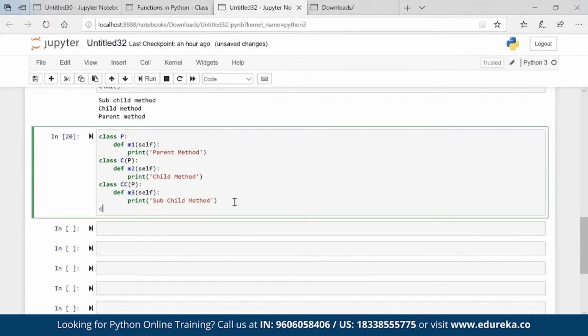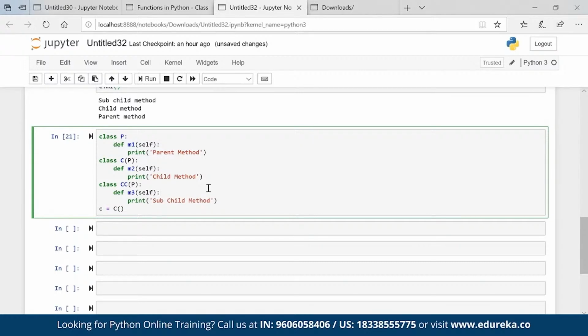Now C is equal to, if I call the C class, now what all properties will C have? C will have M2 and M1. Okay, M1 is a function and this is known as a method. Basically, when we are talking about an object oriented programming language, then this is mentioned as a method.